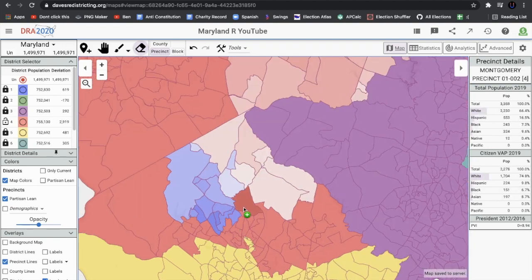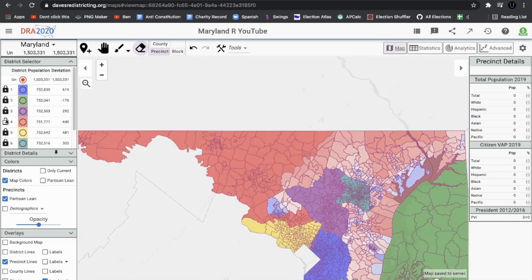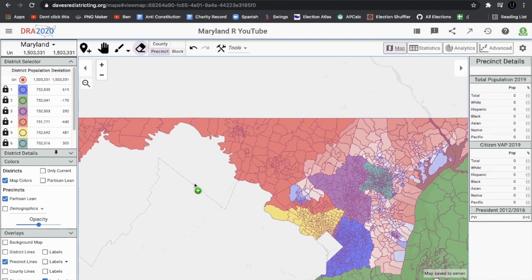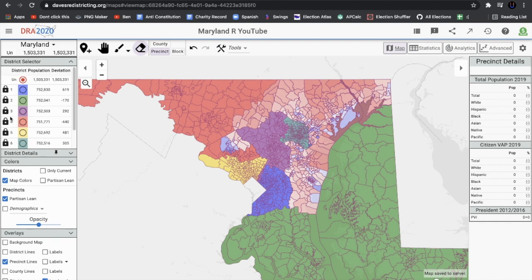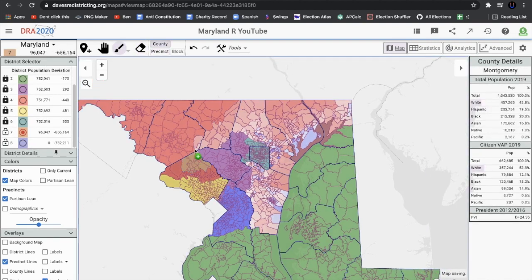Let's see. We're just going to get rid of this. So I think this is going to be our other districts. So District 4, narrowly Republican. We've added the Appalachian areas to some more Nova suburbs, which are pretty blue, but I think that's going to cancel out enough. So now we've only got 2 more districts left, and as you can see, these are going to be Republican districts.